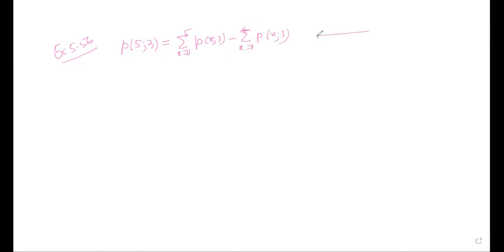You know that here you have 0 to 5 accidents, and here it is 0 to 4 accidents. So if you take 0 to 5 and then subtract that 0 to 4, that means you are getting exactly the 5 accidents. And here you can use your Poisson distribution table and you're going to get the answer. So that is equal to, let me write it down directly, 0.1008. This is my A part.